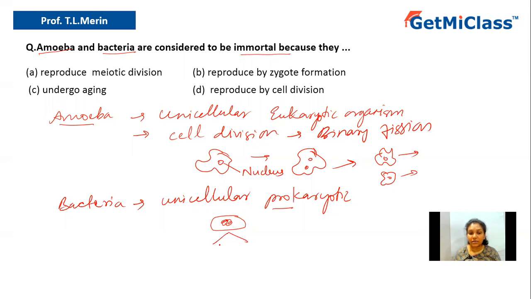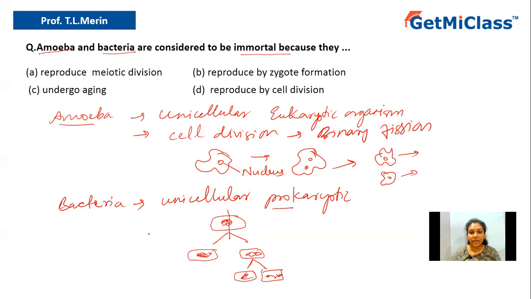This will further divide into two cells. So what is happening? The same parental cell itself is dividing into two and it will continue its generation, forming two daughter cells. Further, these will divide into two daughter cells. Actually, the parental cell doesn't exist after division, because it is itself divided into two daughter cells. So that is why we can consider amoeba and bacteria as immortal.